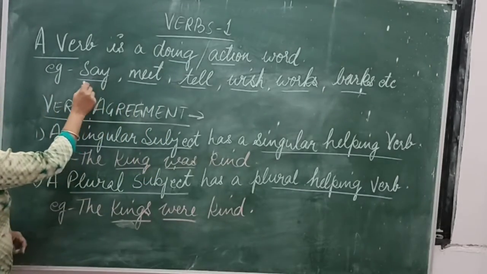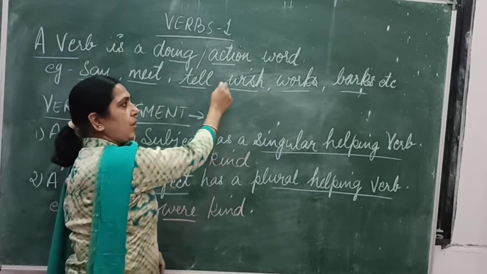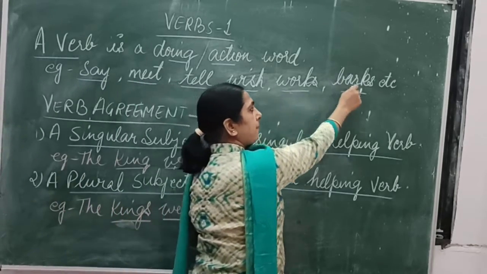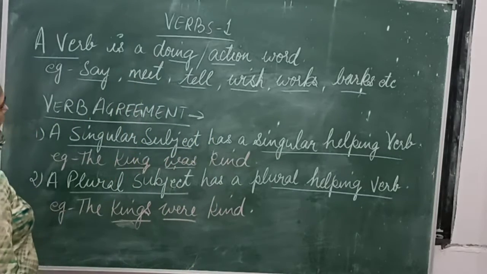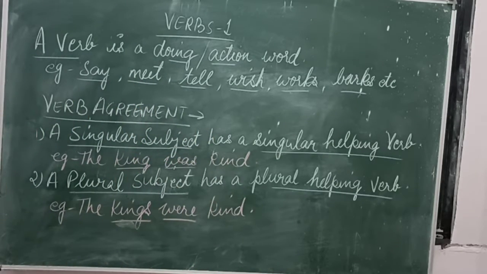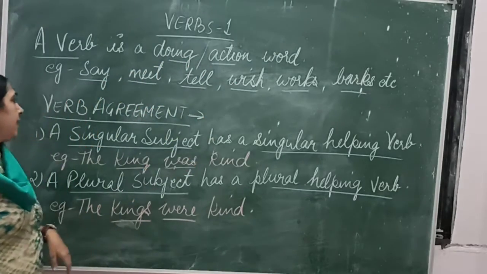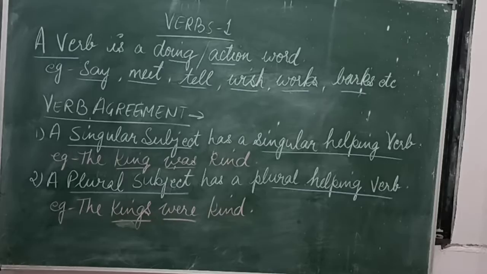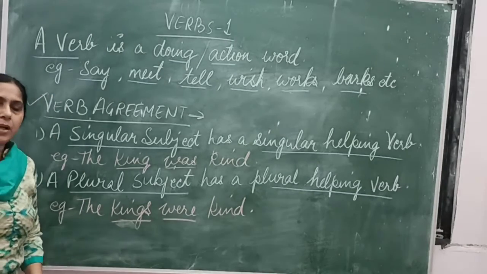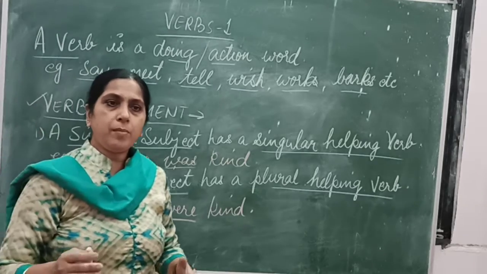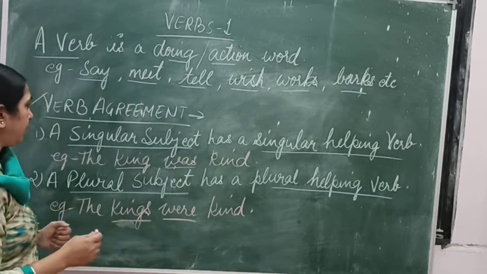For example, here we can say meet, tell, wish, works, baths, and many other words, etc. So what is a verb? A verb is a doing or action word. Now, one concept we are going to understand is verb agreement. How does a verb change from singular to plural forms? This concept we are going to understand.